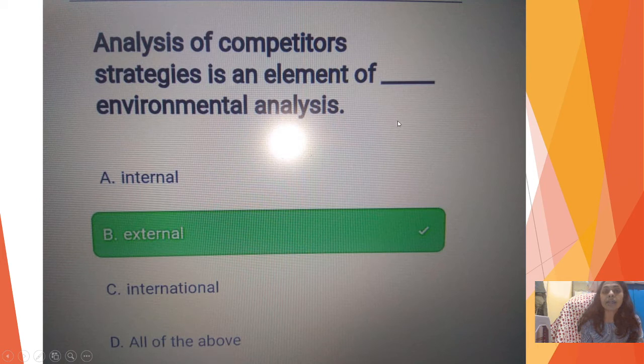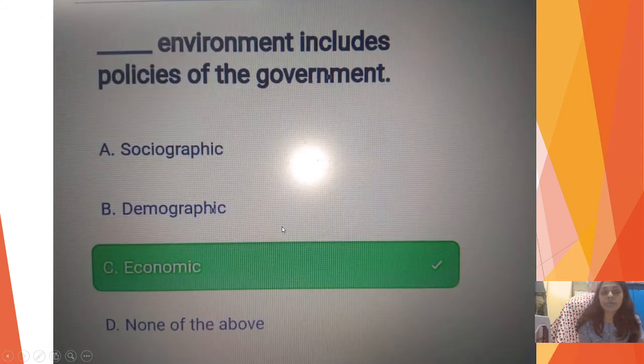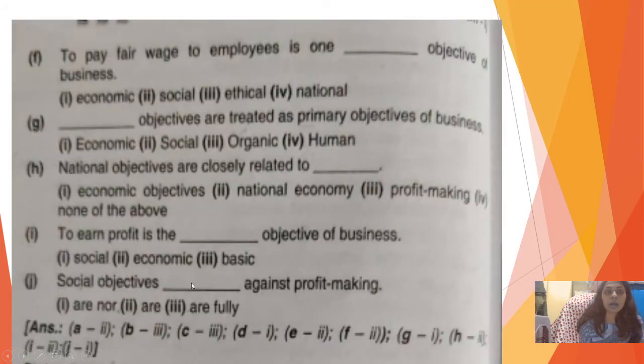Analysis of competitor strategy is an element of dash environmental analysis: internal, external, international, all of the above. The answer is external. Dash environment includes policies of the government: sociographic, demographic, economic, none of the above. The answer is economic.